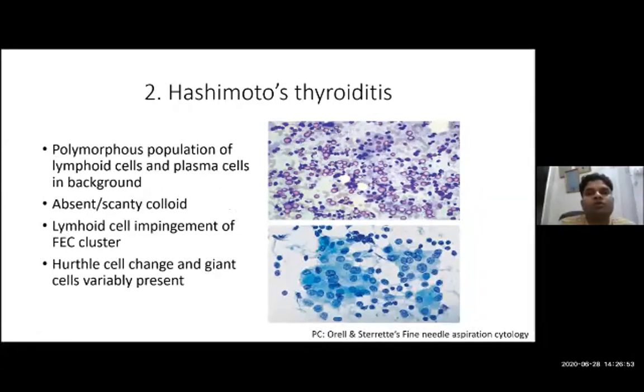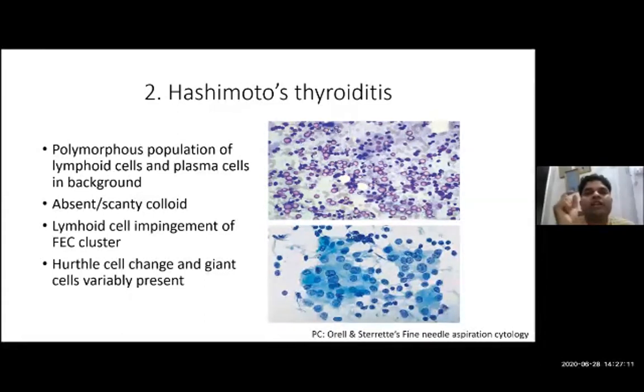Another type of autoimmune thyroiditis is Hashimoto's thyroiditis. In Hashimoto's thyroiditis, you typically get a long history of thyroid swelling, a young female coming to you with a long duration of thyroid swelling, usually 1 year, 1.5 years, or 2 years. And the enlargement of thyroid is diffuse.